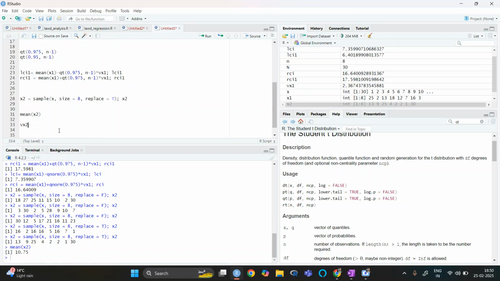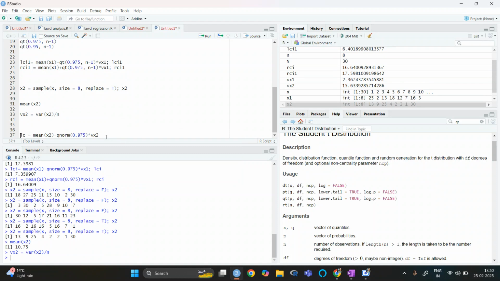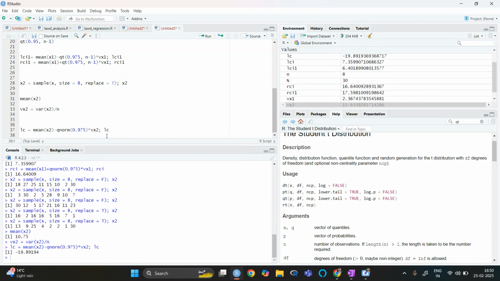So Vx2 is basically the variance of x2 divided by small n. Sorry, we need to take the square root also.